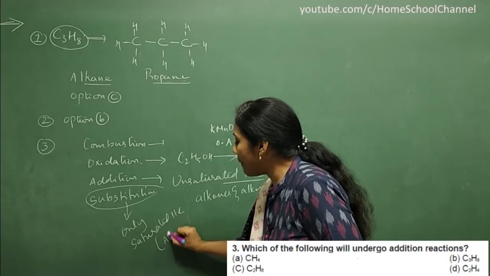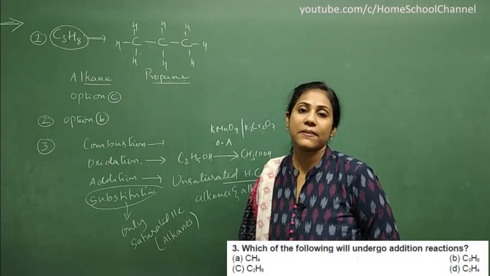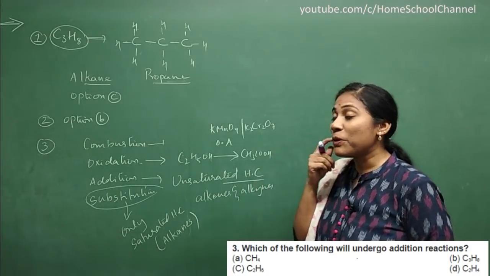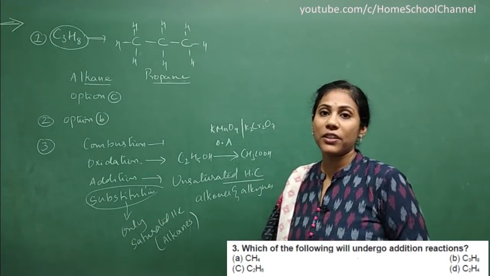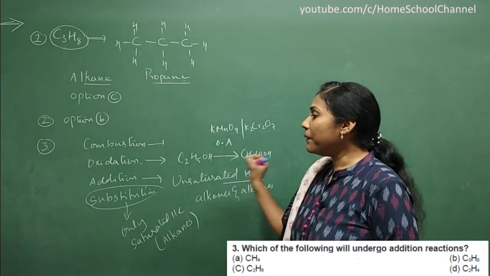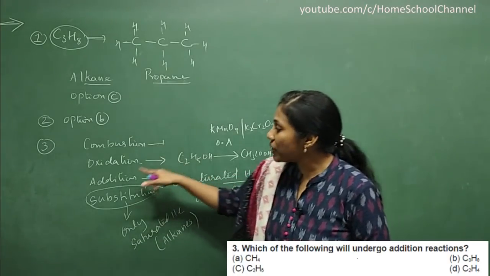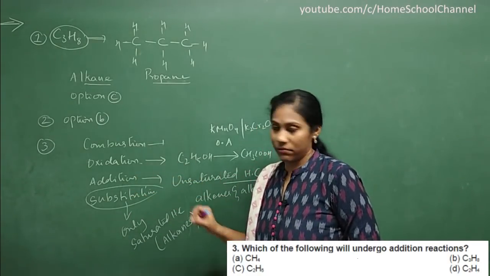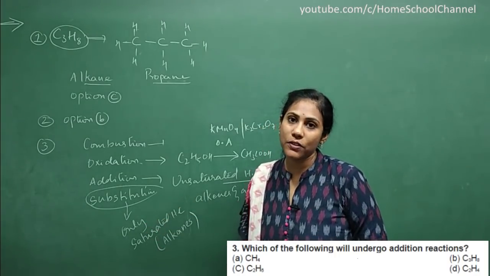So which are the examples of saturated hydrocarbons? It is alkanes. Clear? This is the most important topic, the difference between addition and substitution reactions. So which type of compounds will show addition? Only unsaturated. Which type of compounds show substitution? Only saturated compounds. Okay.